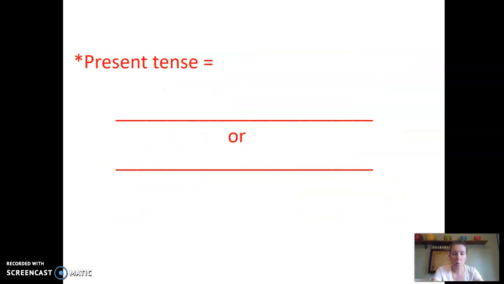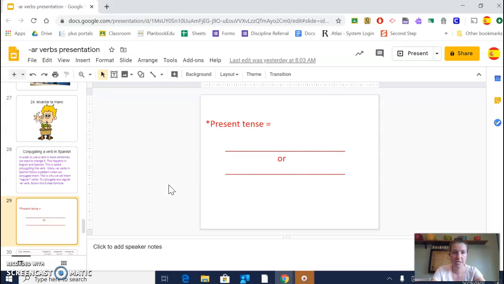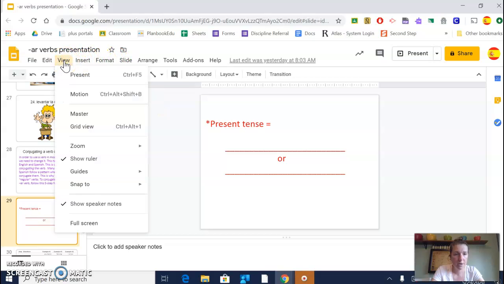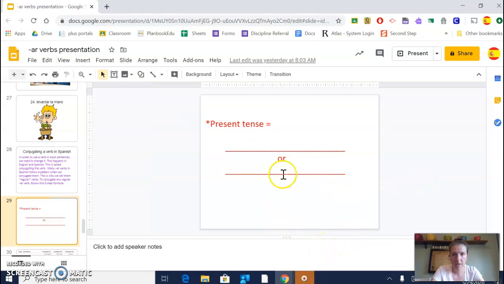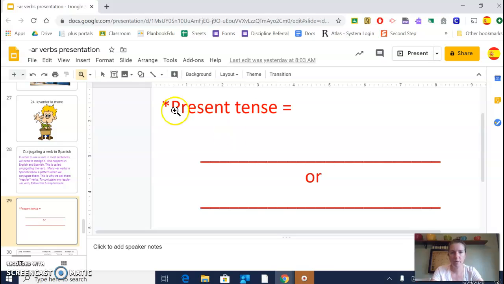And what I have to do is get out of presentation mode because I actually have to type on this. So I'm going to see if I can make this a little bit bigger. I don't know if I can make it bigger because I have to type on here, and you guys are going to use this to fill out your notes. Oh, here's the magnifying glass. Okay, so let's see if we can make this area a little bit bigger. All right, and now I have to go back to this so that I can type.